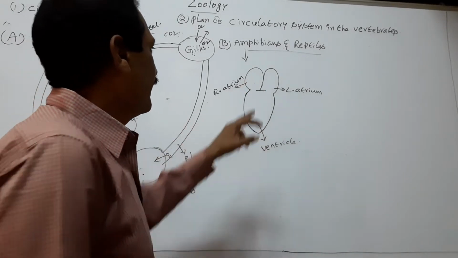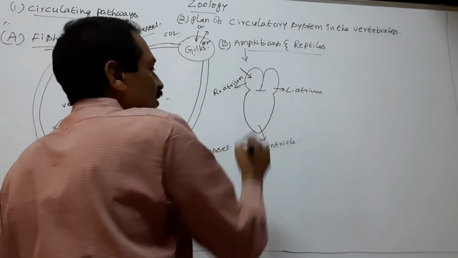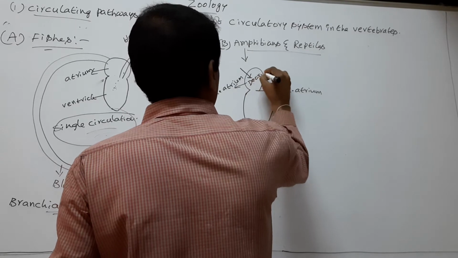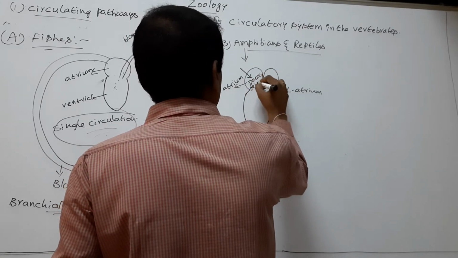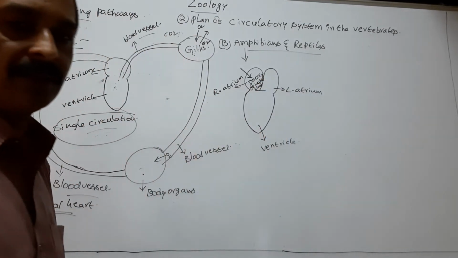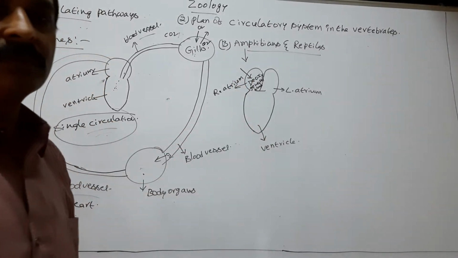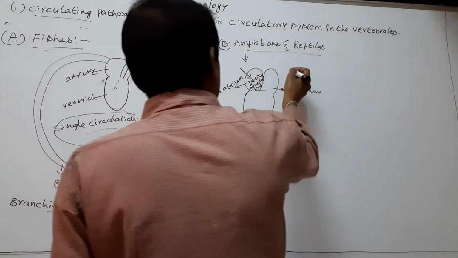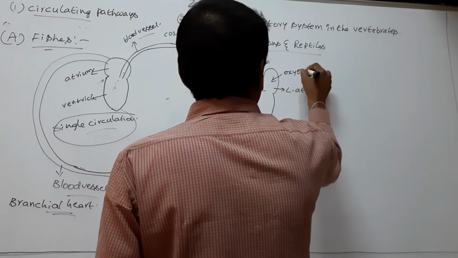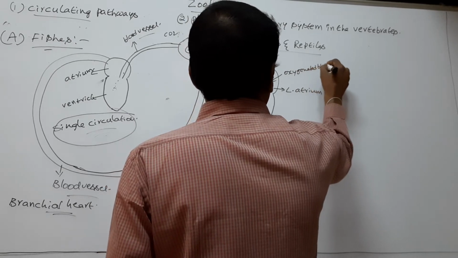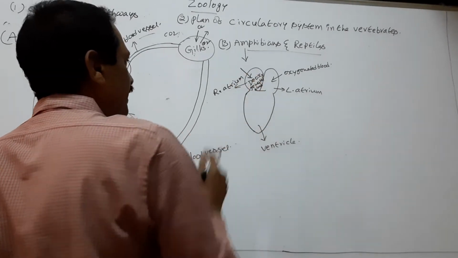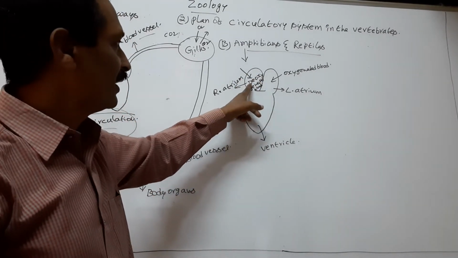Now the right atrium receives deoxygenated blood from body organs. Left atrium receives oxygenated blood from lungs. So the right atrium fills with deoxygenated blood.